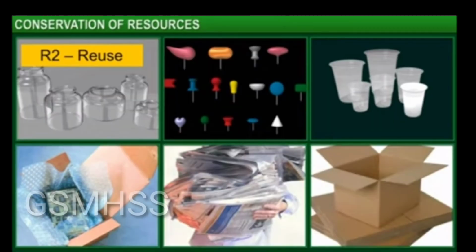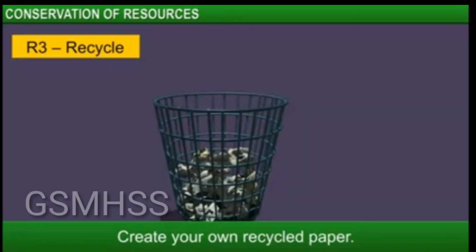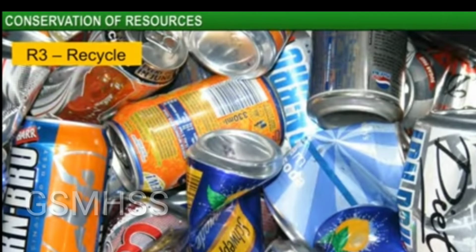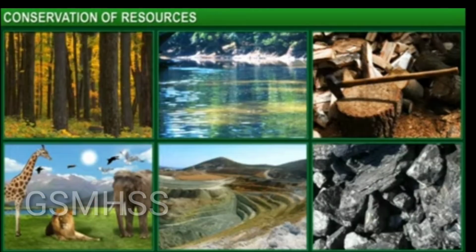We can reuse shopping bags, cloth bags and many things. By giving materials for recycling to make new things, we promote the use of the same resource instead of new resources for making things. We should conserve our wildlife and natural vegetation. We can also prevent pollution of all kinds to protect our environment.